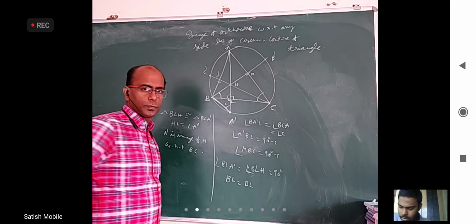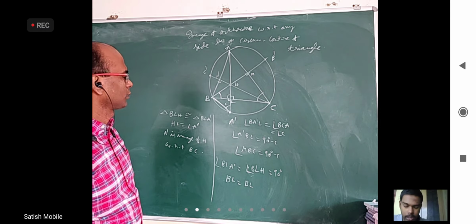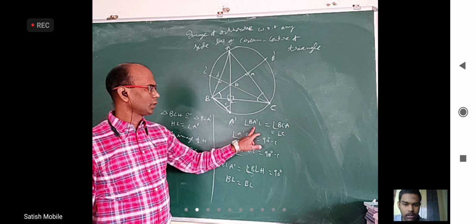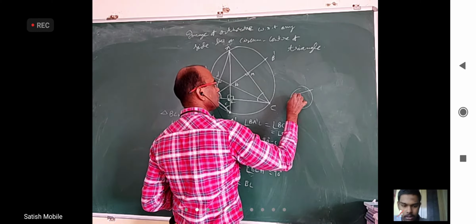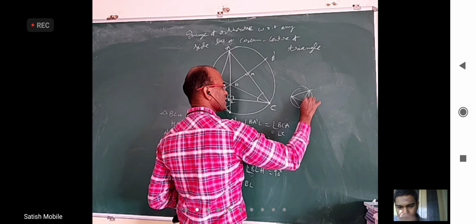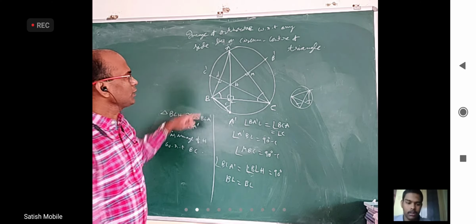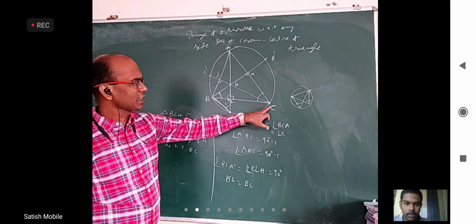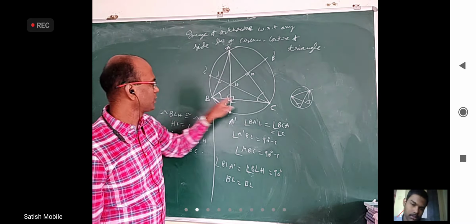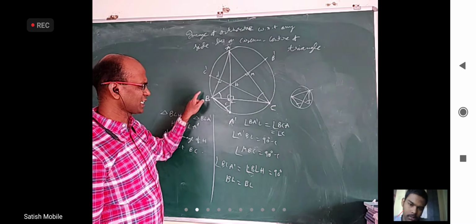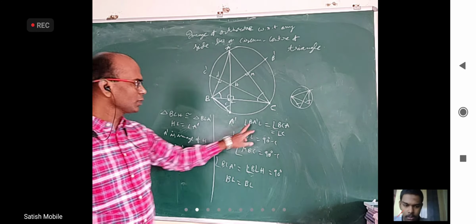Which part? If I take a circle and there is a chord, this angle is the same as this angle. These two angles are equal, right? So chord AB, how much angle is it subtending at C? The same angle it is subtending at A dash. Angle ACB should be the same as angle A dash B. Is it okay? That's how both are equal.